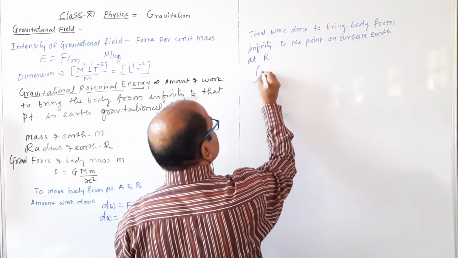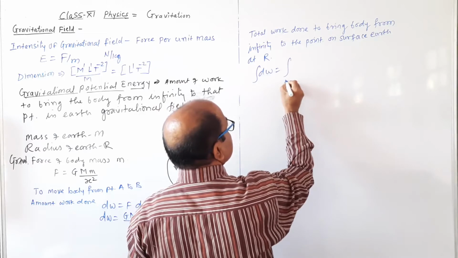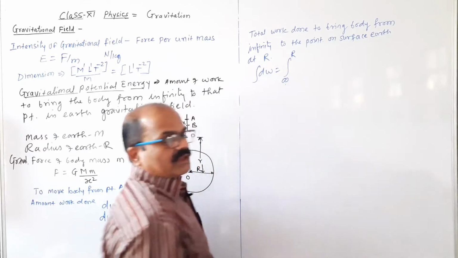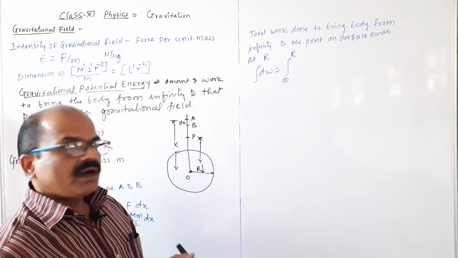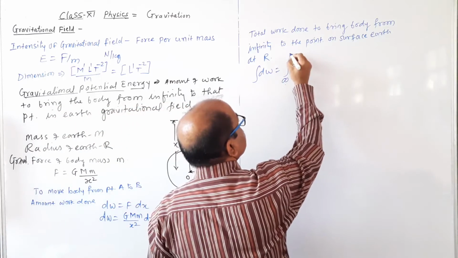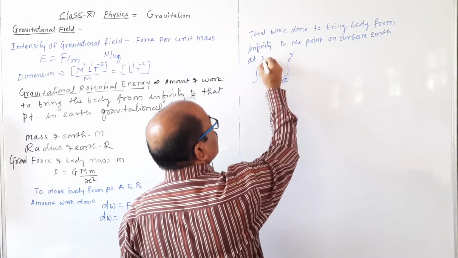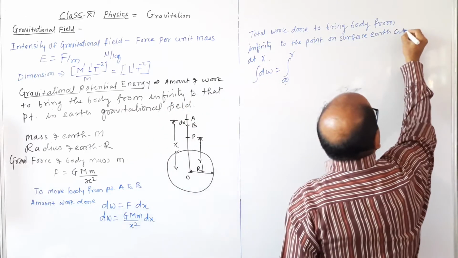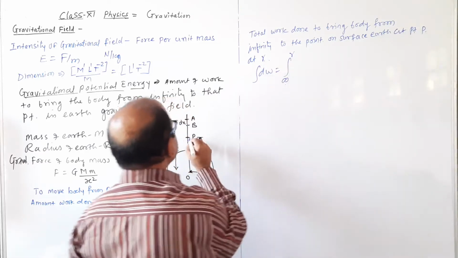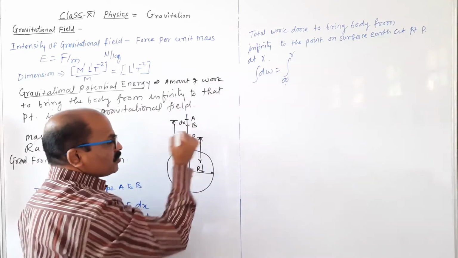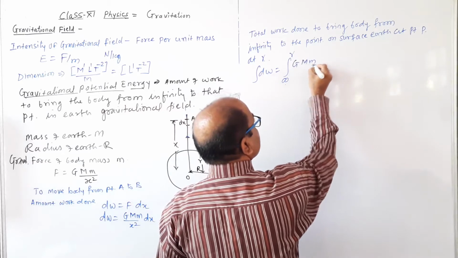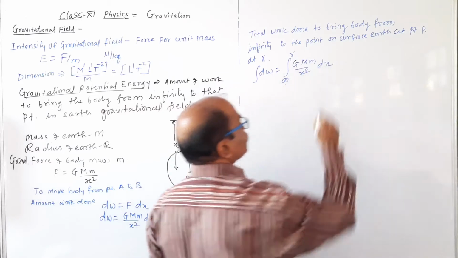So amount of work done dW equal to integration, limit infinity से r तक लाना है, to bring the body from infinity to r. We can take this small r, infinity to a distance r, earth at point P at a distance r. So infinity to r, ये point लाना है from the infinity to this point. So total amount of work done equal to G capital M small m divided by x square dx.